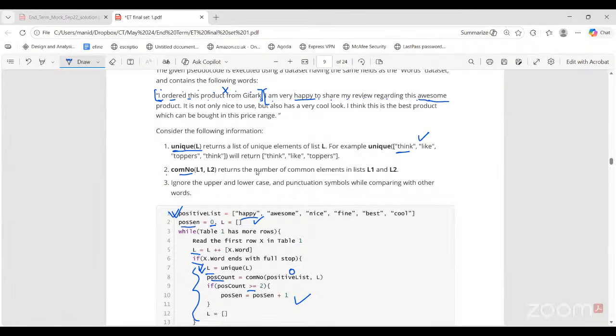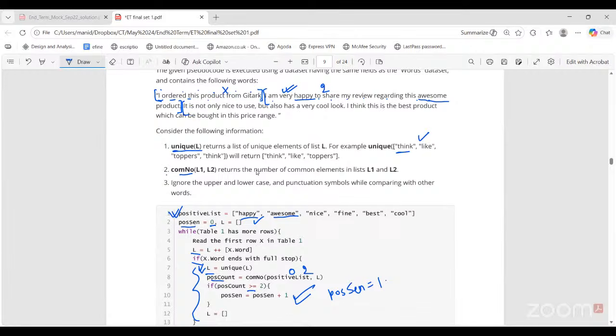So awesome is another word which is in common with the positive list. So from this sentence, how many positive words did we find? 2. Positive count is 2. So is it greater than or equal to 2? Yes. So I can consider this sentence as a positive sentence. So the count will be incremented by 1. Now the variable is 1. That is, we have found one positive sentence so far.